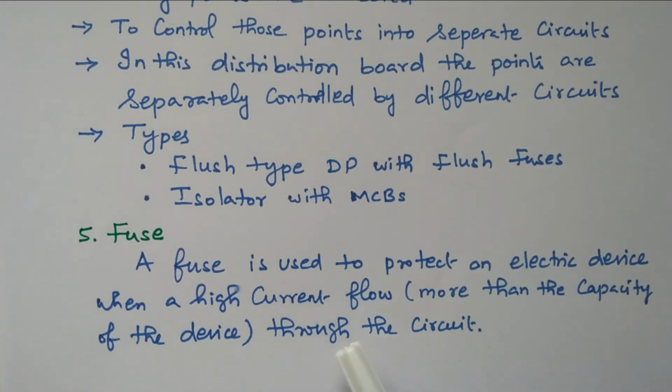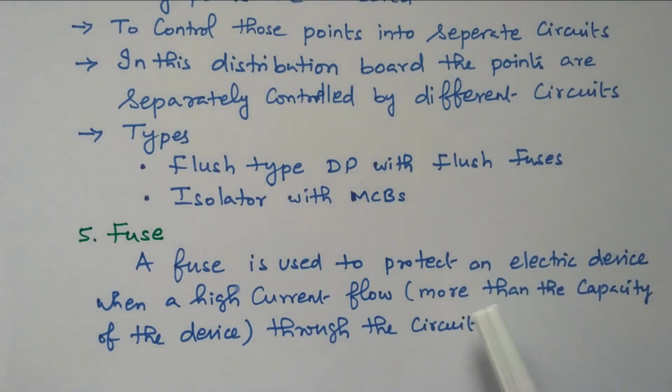Then we can replace the fuse and see why the high current is flowing. If any fault is there, we can rectify it. So this fuse protects the electrical device from a huge current by burning out, so that it will not allow high current to flow in the electrical device, it will disconnect.